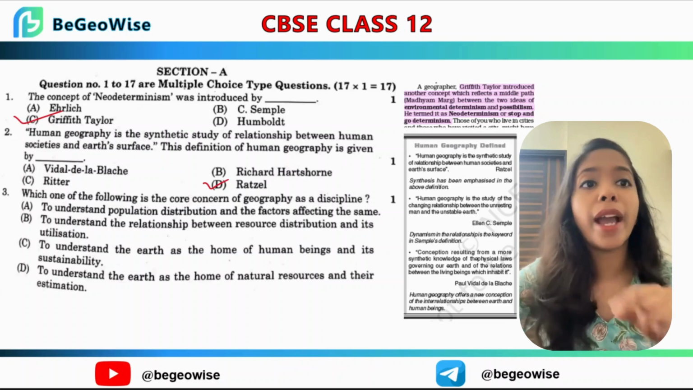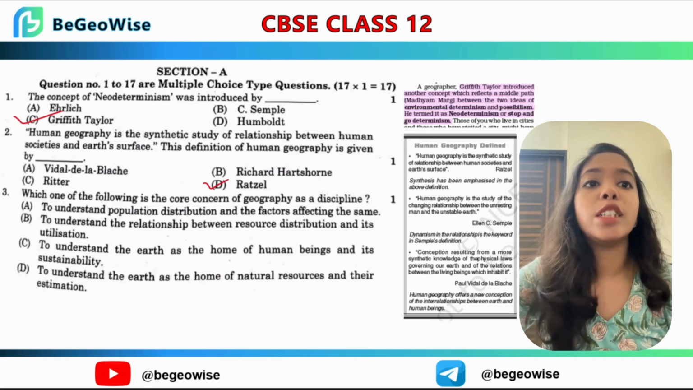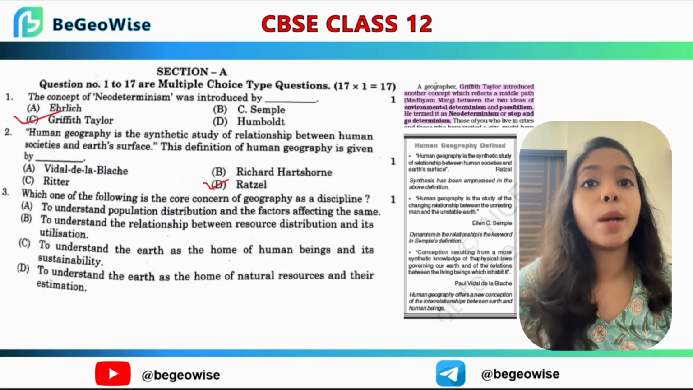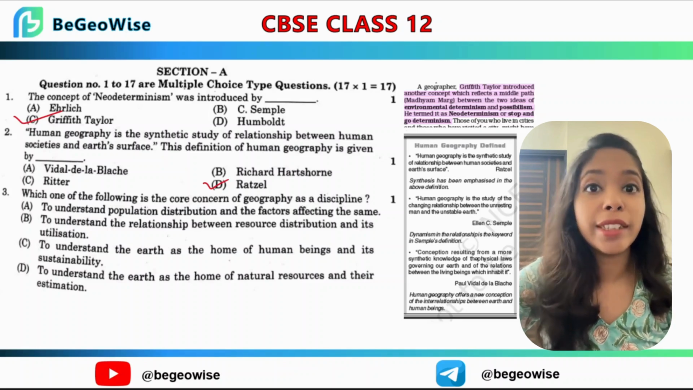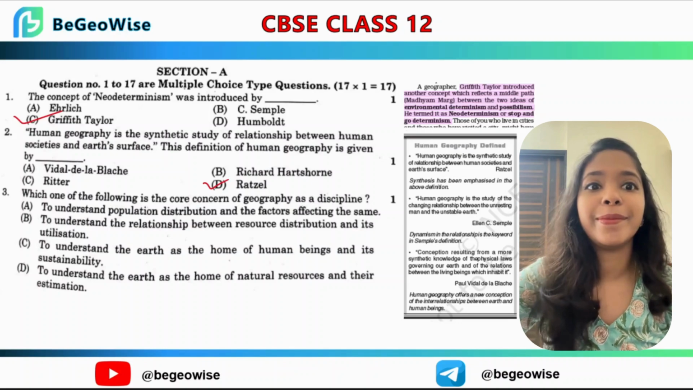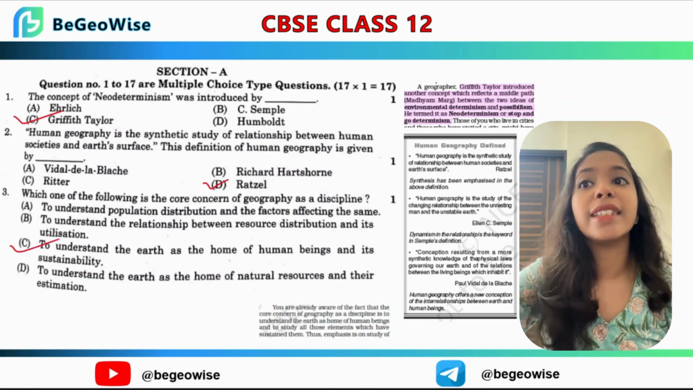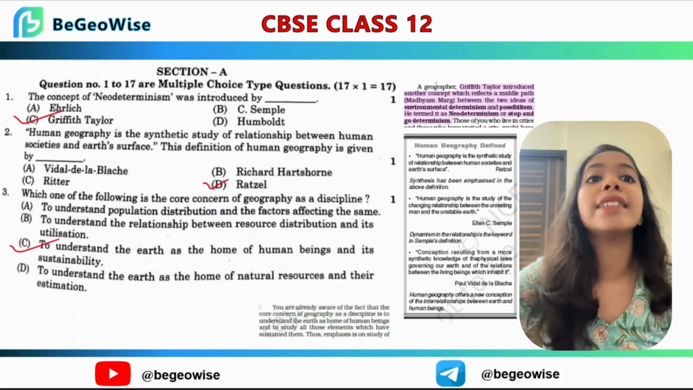Now coming to the third question, it is a bit difficult for you at this stage. So trace it back to the geography definition in the class 11 text, which defines geography as the abode of humans. It's also there in the first chapter of the text. Remember, you have to be very thorough with the text. So what do you think the answer is? Yes, it is C, to understand the earth as the home of human beings and its sustainability.